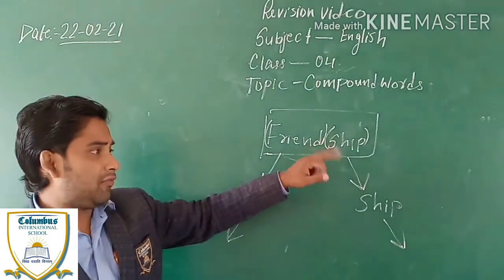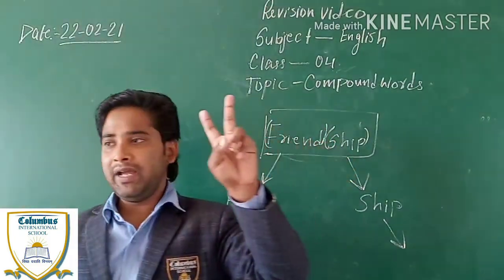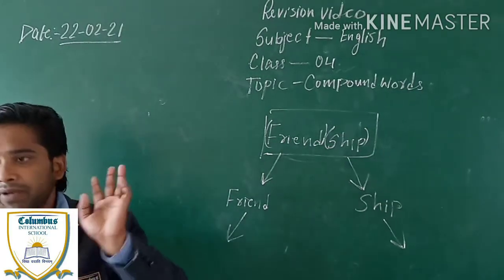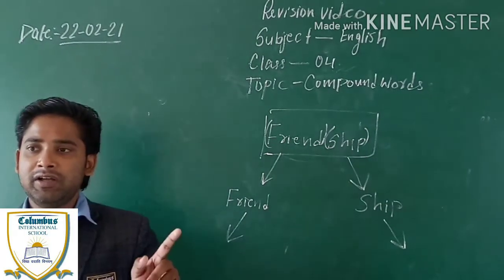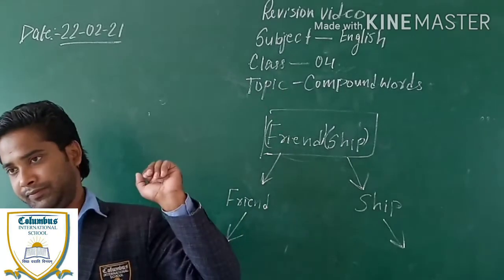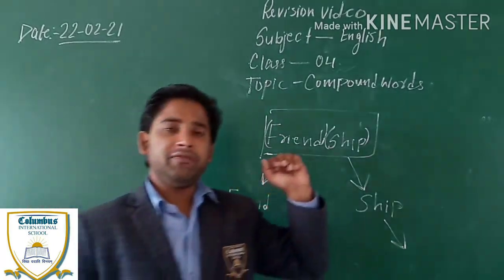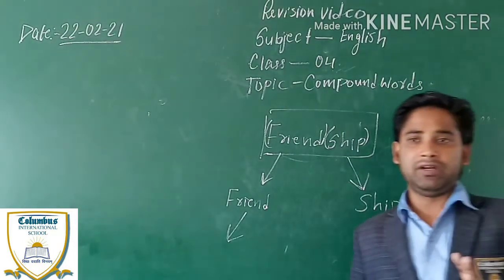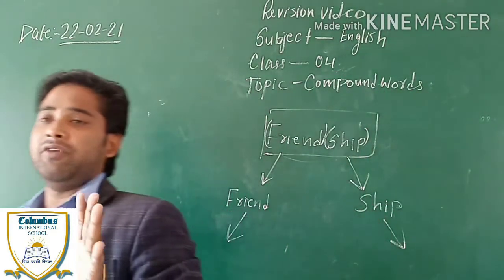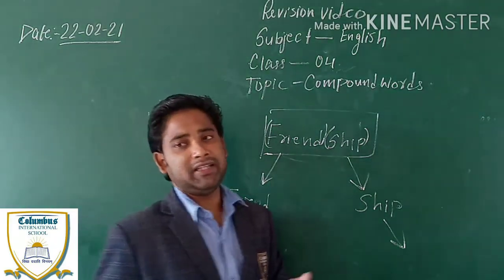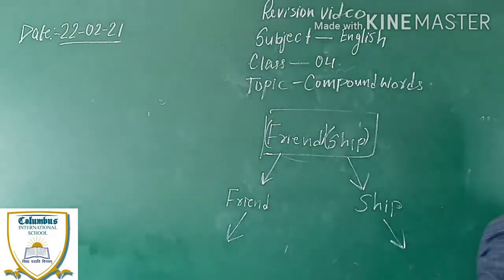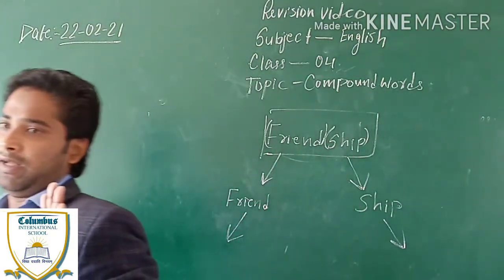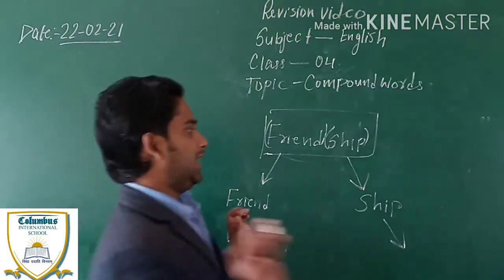So this type of word, which is formed by a combination of two words, is called a compound word. Clear? What is a compound word? A word that is formed by the combination of two words, two different words, is called a compound word. Let me give you one more example, and that is spaceship.